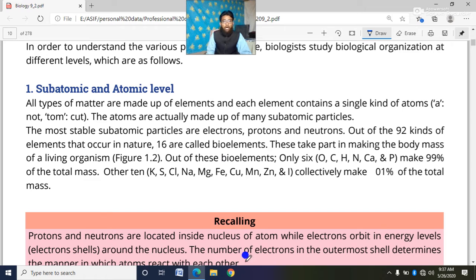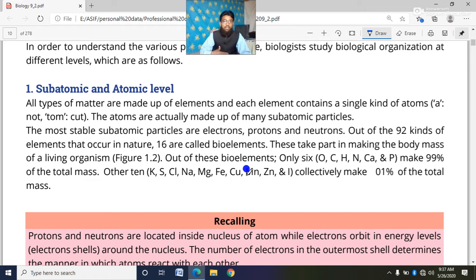Dear cadets, out of these 16 bioelements, only 6 bioelements make 99% of the total mass. It's an interesting fact about living organisms that only 6 bioelements take part in making most of the body.